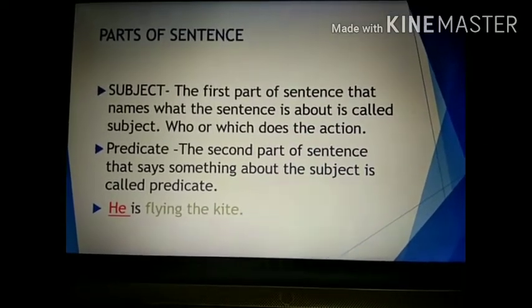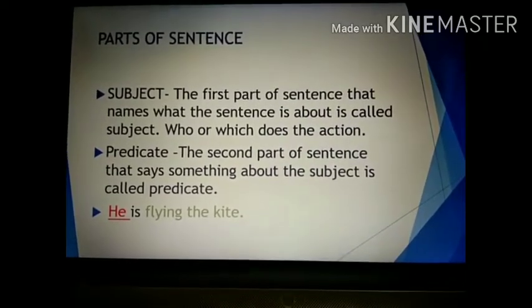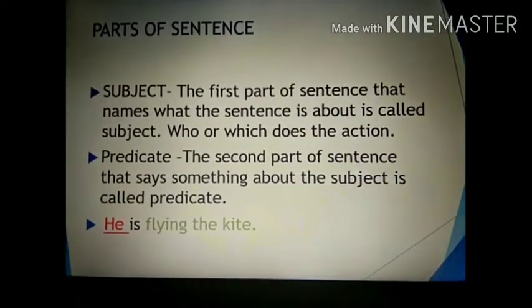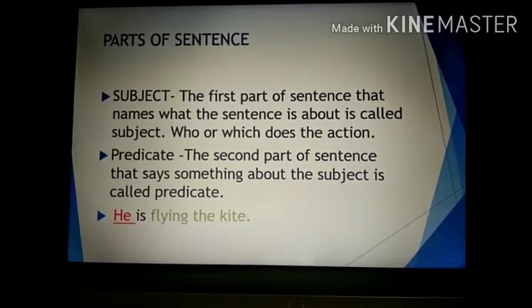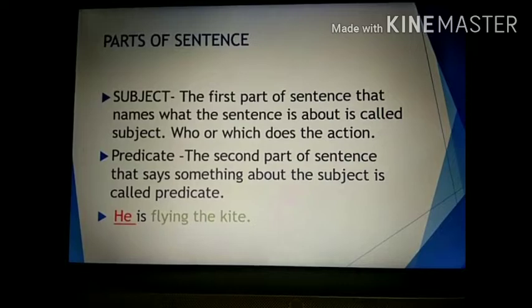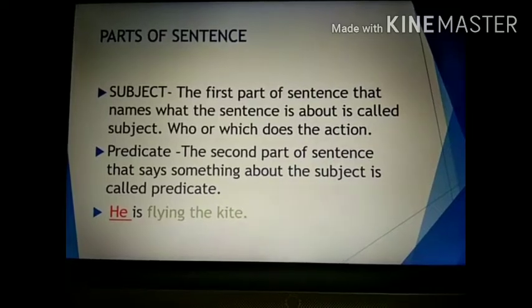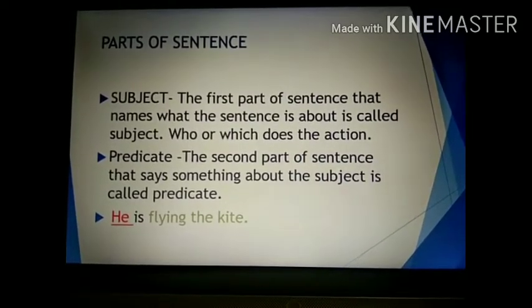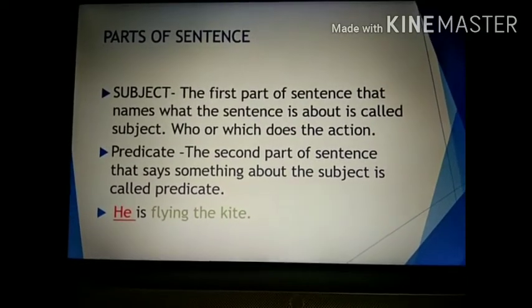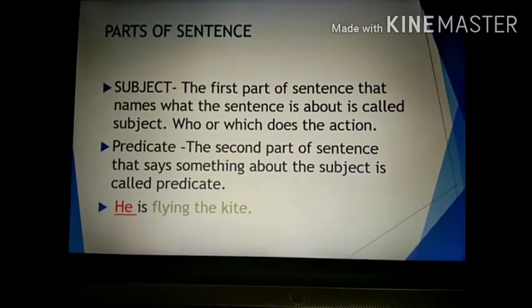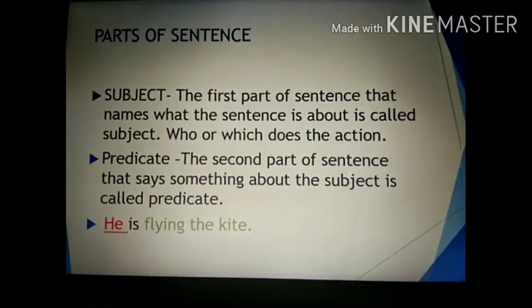Now let's see their meanings. The first part of a sentence that names what the sentence is about is called the subject. Who or which does the action. So in simple words, the subject is the main topic of the sentence, which tells us by whom the action is being performed, or the group of words which is active in the sentence is known as the subject. Clear?